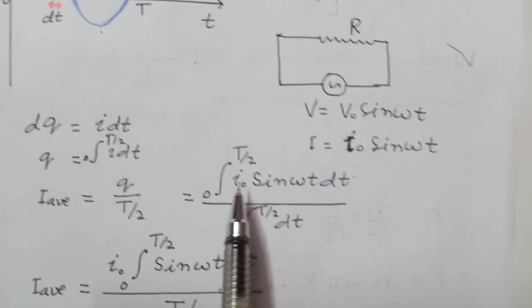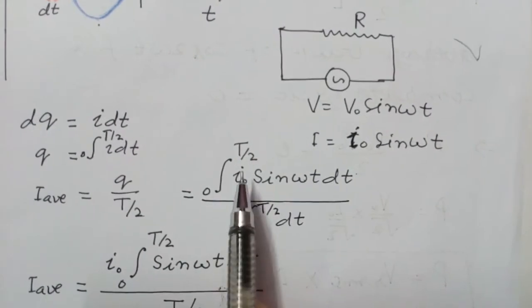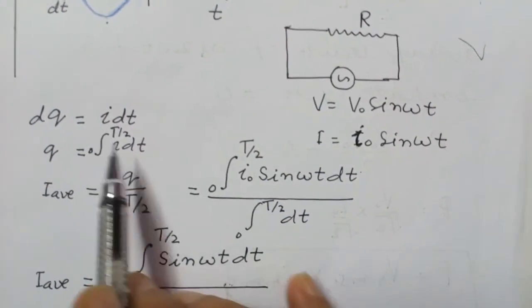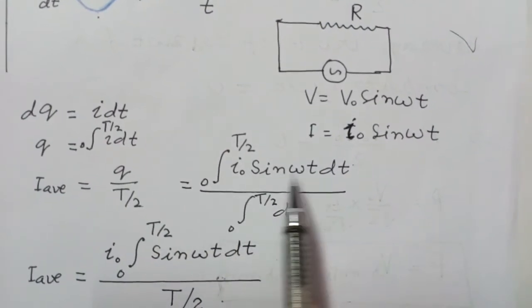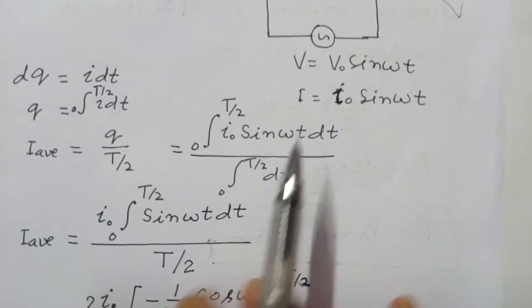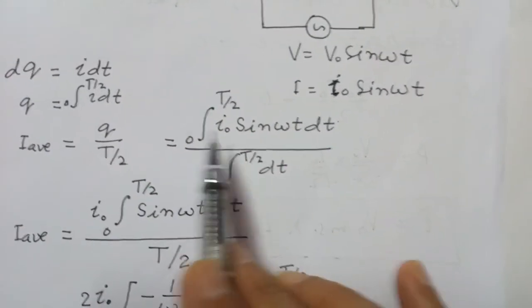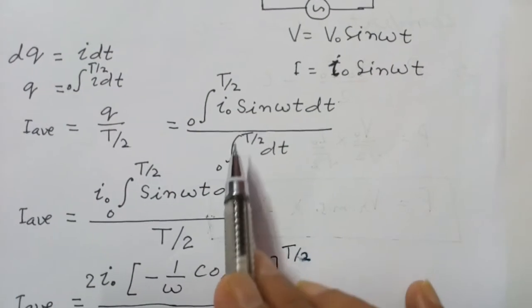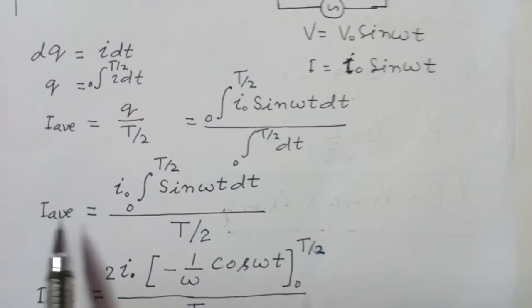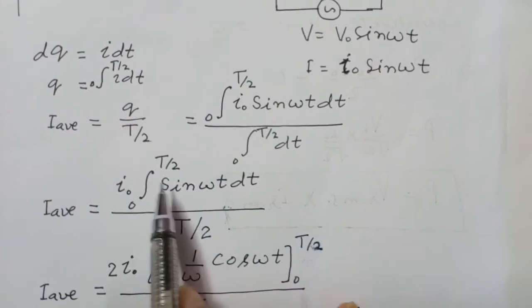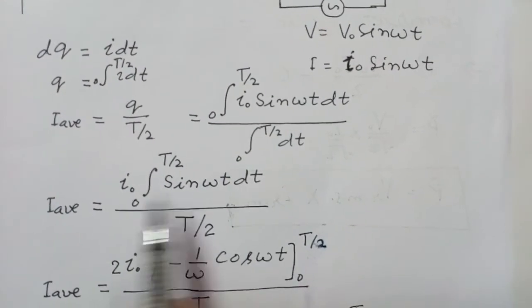So this is equal to integration I naught sin omega t into dt, limit 0 to T by 2. For I, substitute I naught sin omega t, because I is instantaneous current and this is given by the formula I is equal to I naught sin omega t. Divide this by integral 0 to T by 2 dt. So I average is equal to, limit 0 to T by 2, integration sin omega t dt.